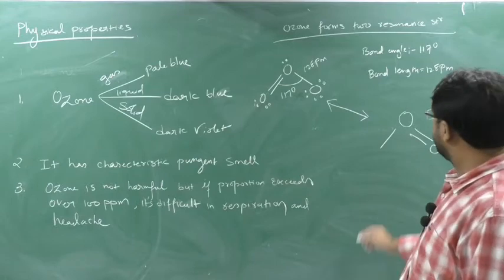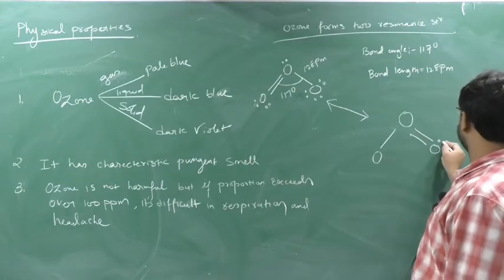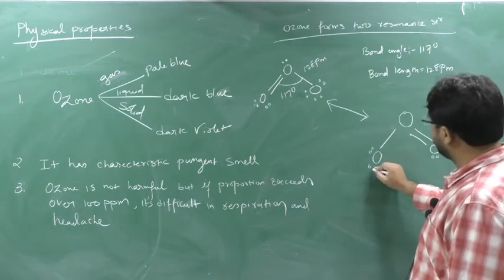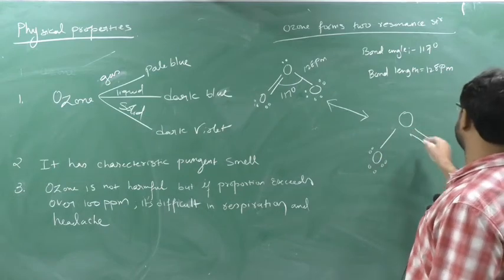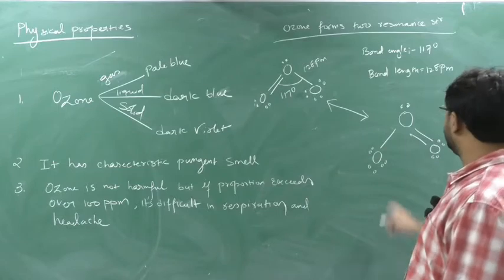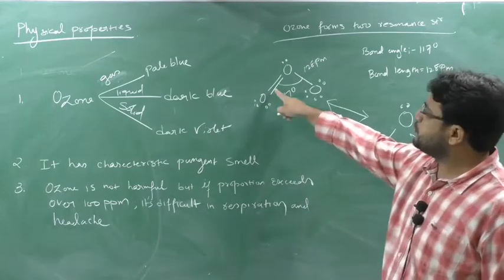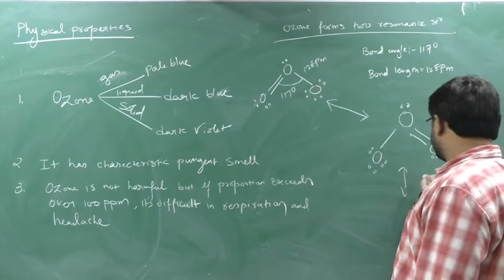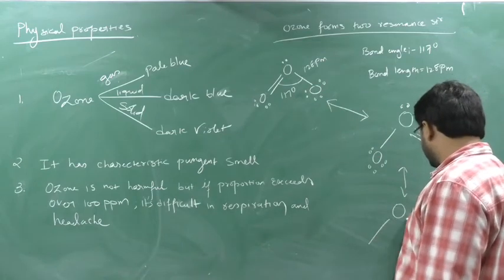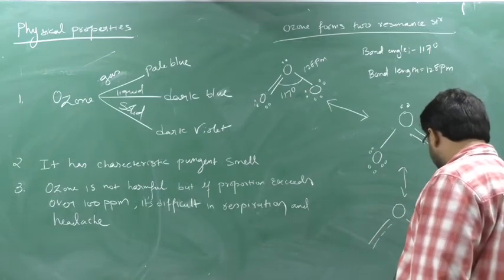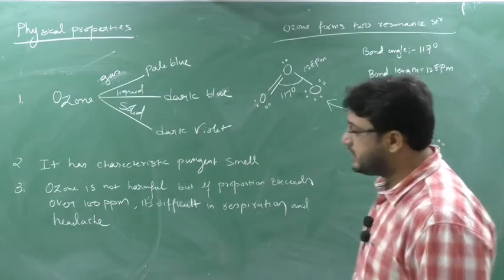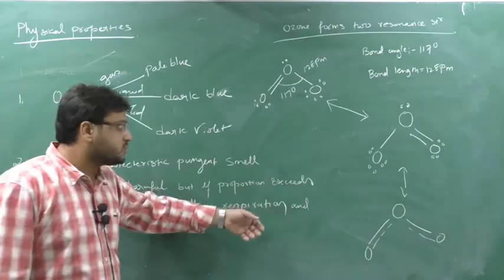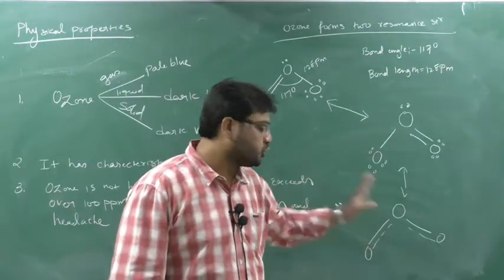The bond is either here or here, so the bond can shift, or the bond can be on both sides, with partial bonds. So these are the resonance structures of ozone.